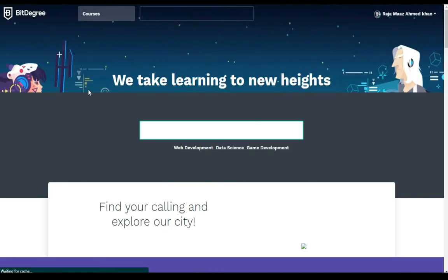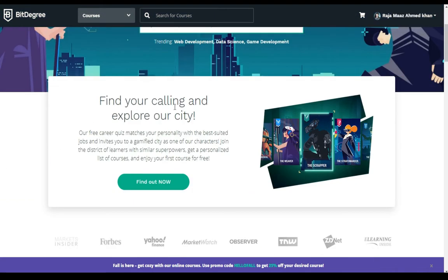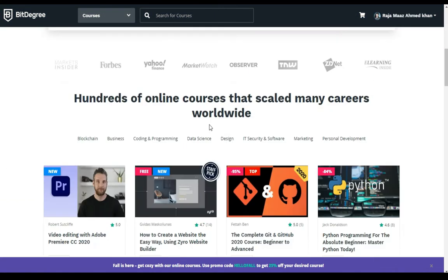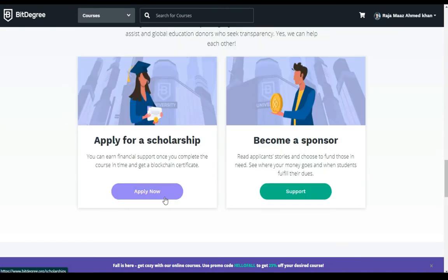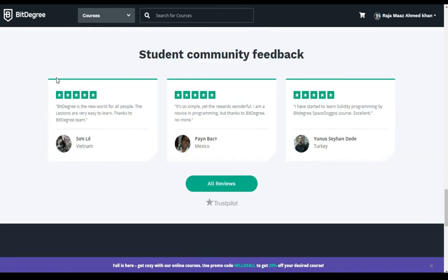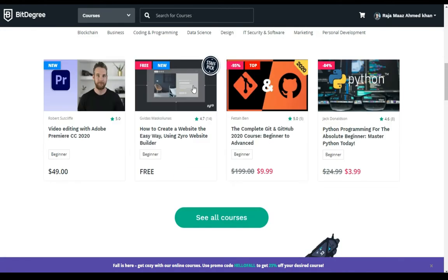So kindly read the homepage articles, it's mandatory. Find your calling and explore your country. By the way, you can also apply for a scholarship here, apply now, or become a scholar sponsor if you want as well. Here are feedbacks, also potential feedbacks of students. So basically this is the main part.